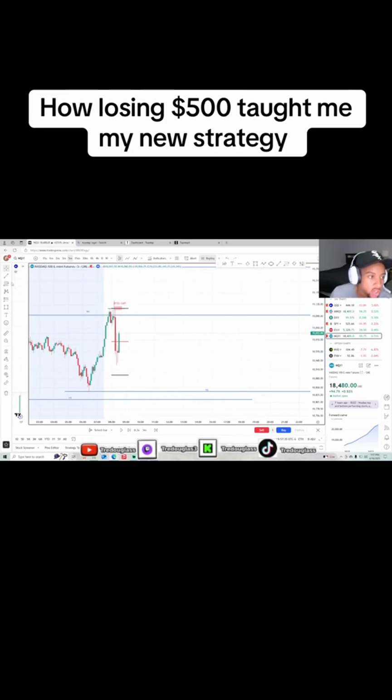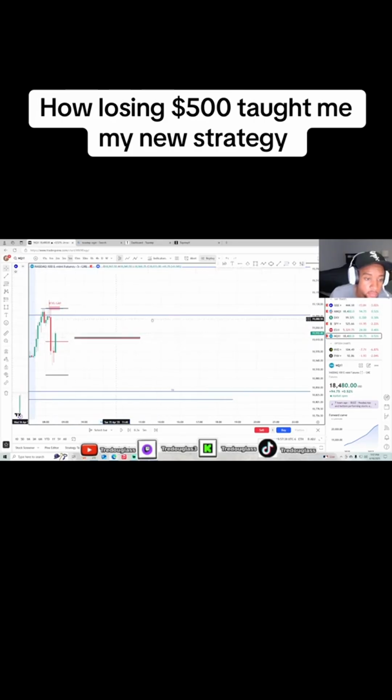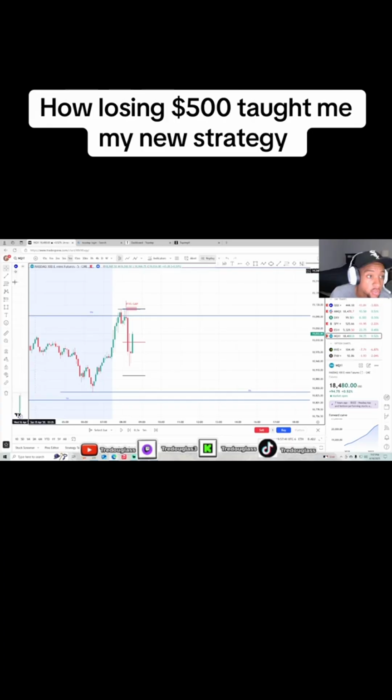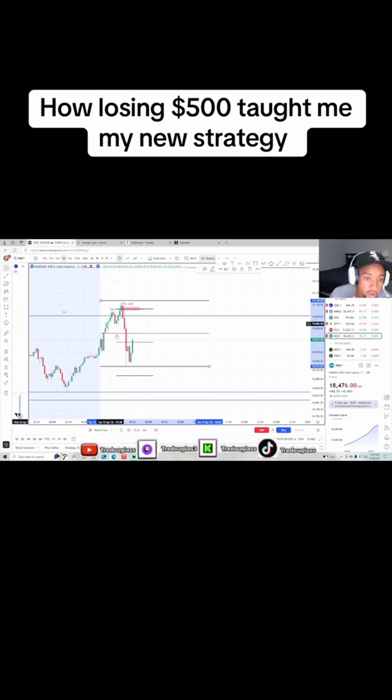Let's be real. Not all strategies are 100%. This is my strategy right here. Let me show y'all real quick. We have discount. We go from the top to the bottom. We look for the retracement under the 50%. That's what we use. We want to see a fair value gap hit in the 50%. So we come up, and then right here.